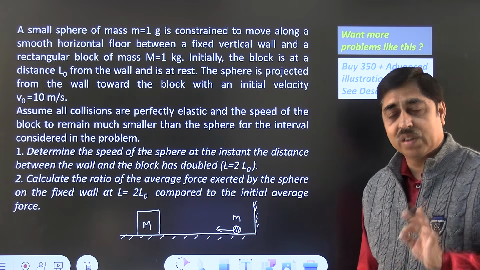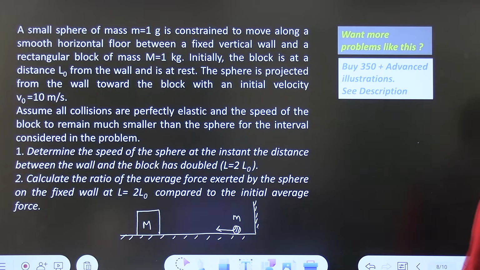I am getting out of the screen for a moment. You can capture the problem and give it a try on your own.